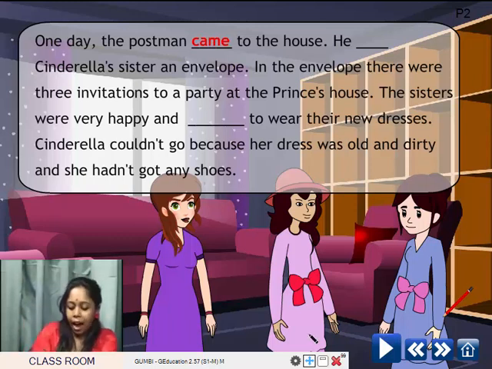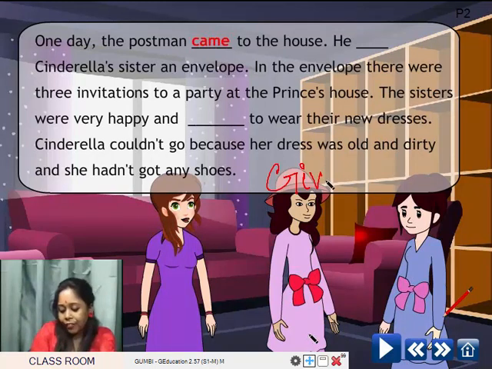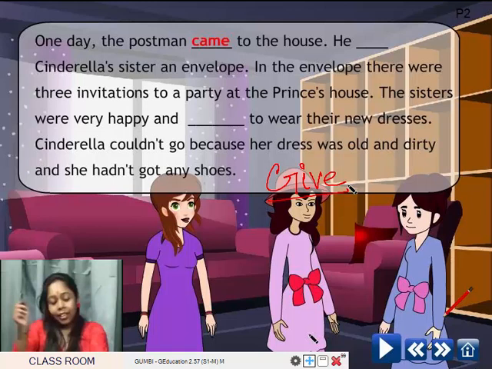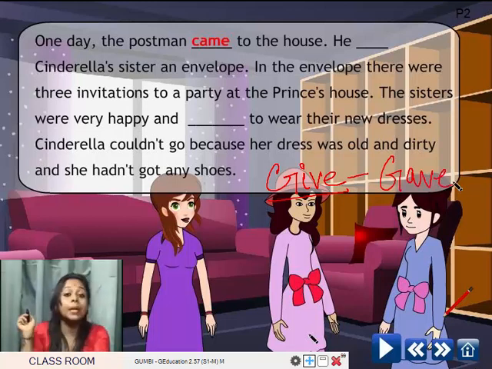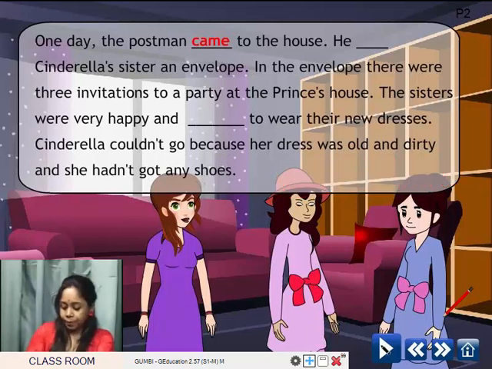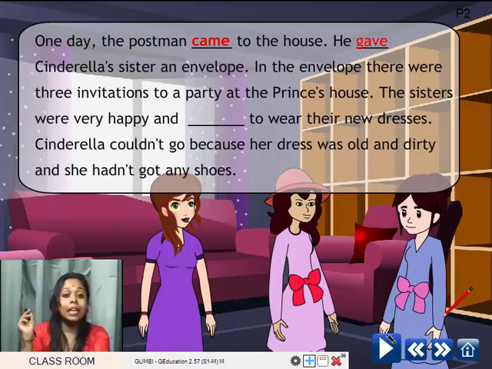So here the word is give. G-I-V-E. Now you'll have to use the correct form of the verb. He gave. Yes, gave. So give becomes gave in its past form. He gave Cinderella's sister an envelope.